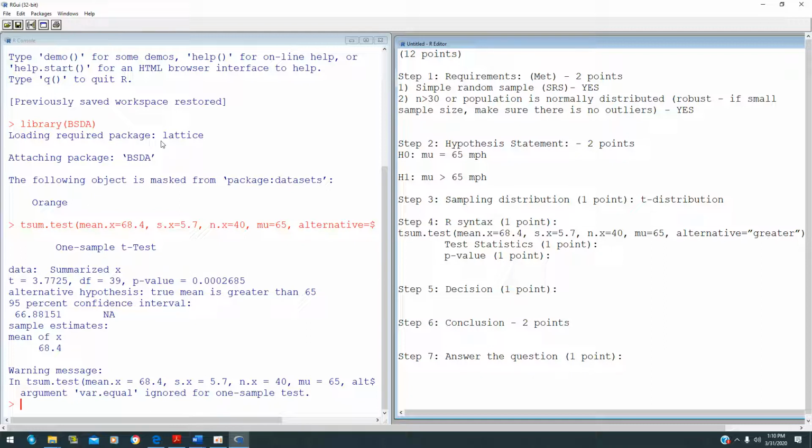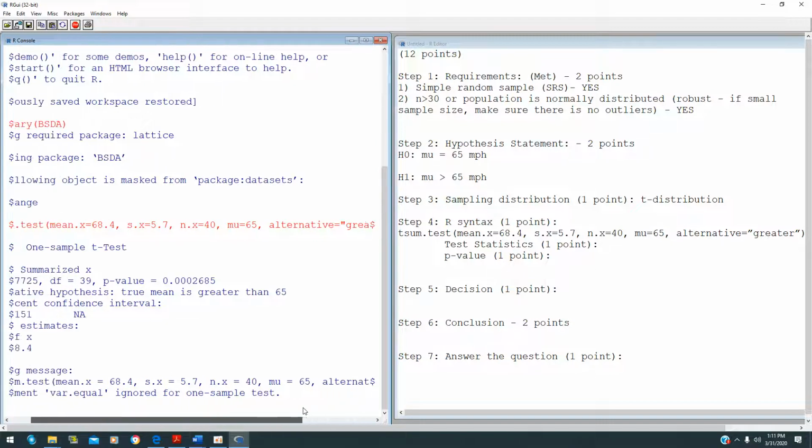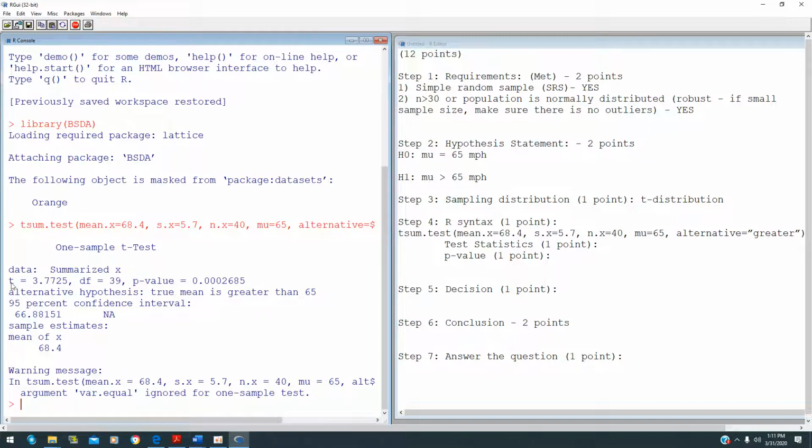So where we start right now is we put in the R syntax, which is tsum.test. So in R you put library BSDA, and then you do the tsum test, mean x, which is the sample mean 68.4, standard deviation is 5.7, sample size is 40, mu is 65, and alternative in this case is greater. This is the result you will get.